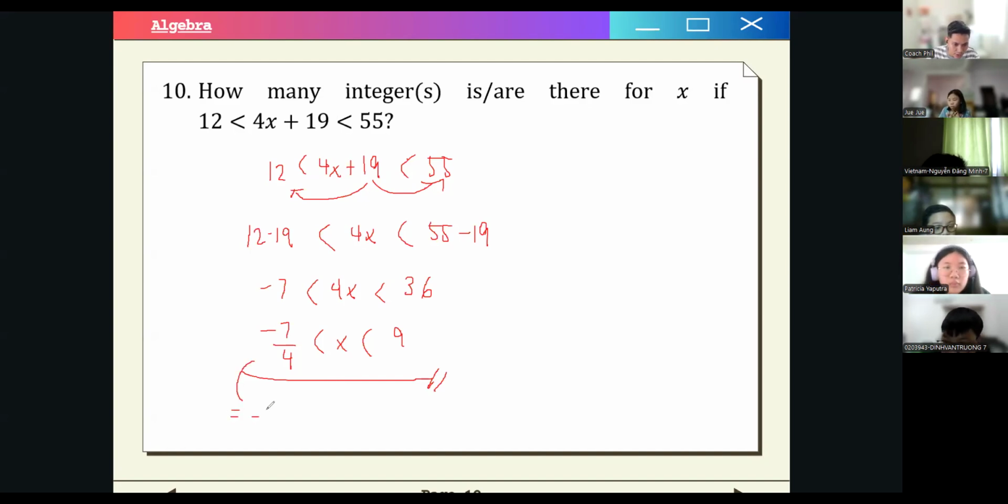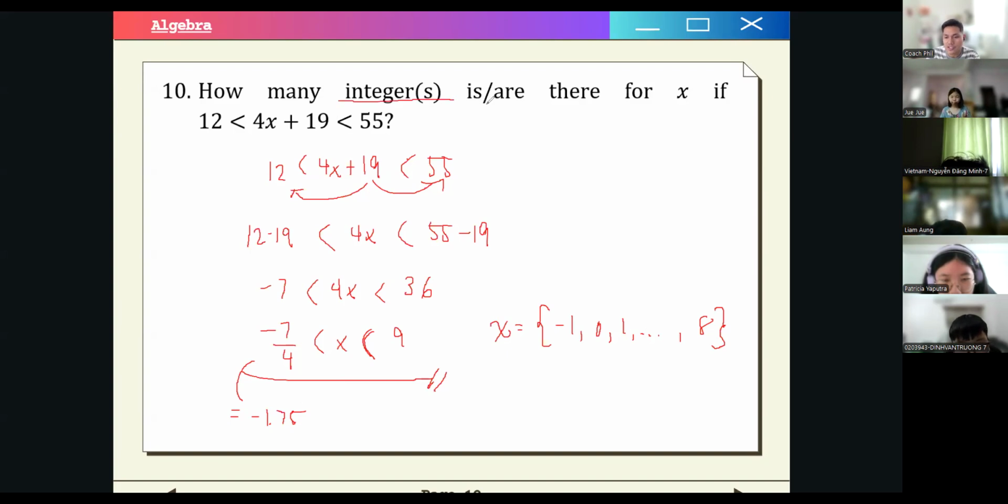So this is equivalent to negative 1.75. Therefore, our integers would then be x from negative 1, 0, 1, up to 8, right? Because this inequality is exclusive, so 9 is not included.